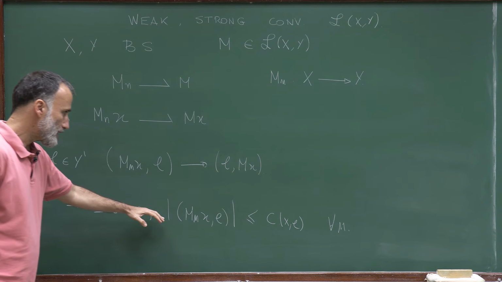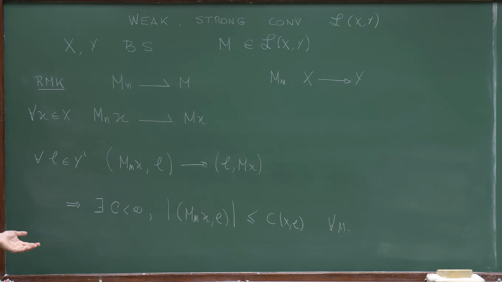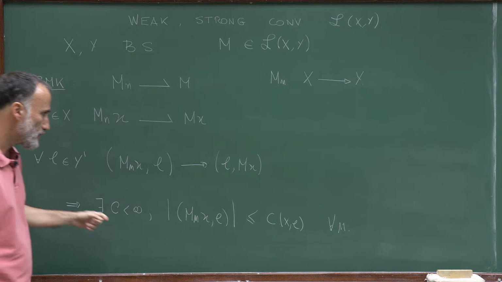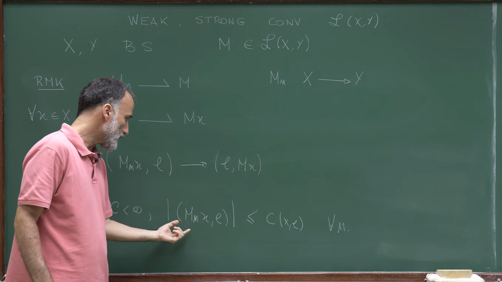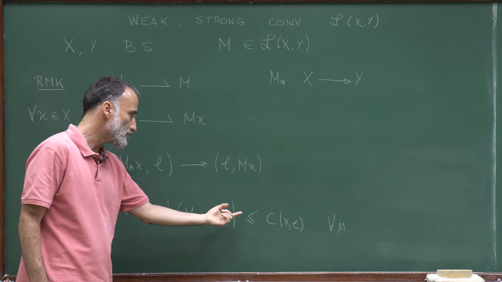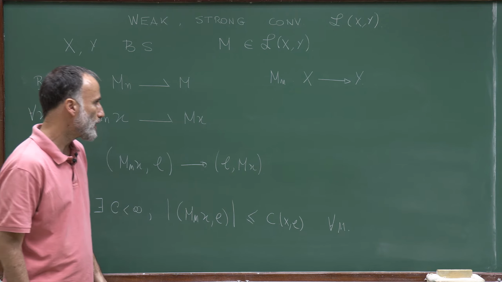And this is exactly the assumption of the previous theorem. We have that for all x in X, L in Y prime, there exists a finite constant C_{x,L} such that this sequence of numbers is bounded by that number.